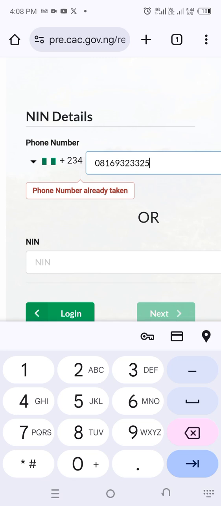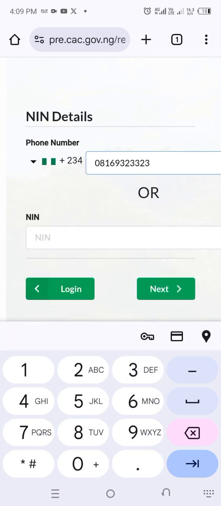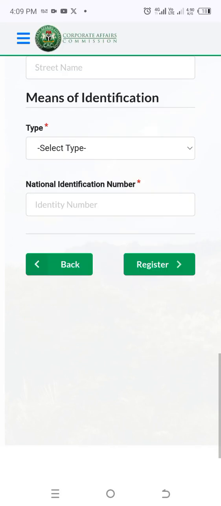Do you understand? That makes most people unable to carry out the process of registration for their accredited account. So what I advise, if you have an alternative phone number, all you need to do is put in the alternative phone number, and then you'll be able to proceed. And make sure the phone number is owned by you. Now, when you click on next, you're going to see three options, right? If you're registering a personal account, for an individual, you just fill in all these details and then click on register.